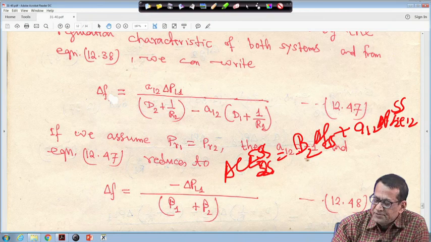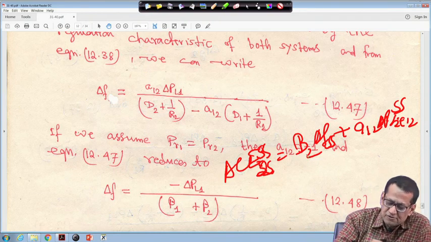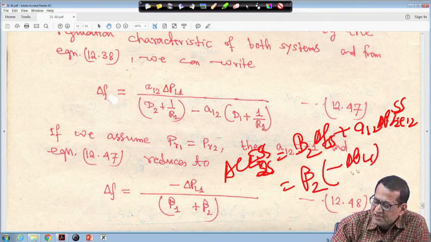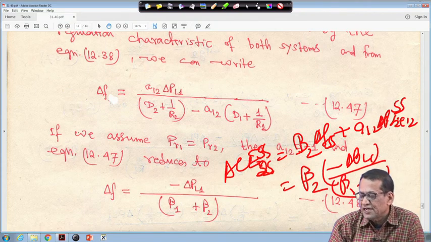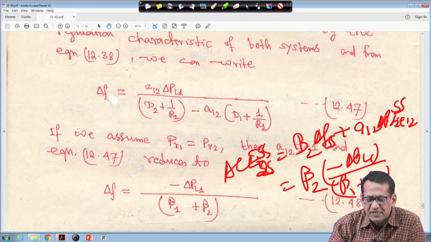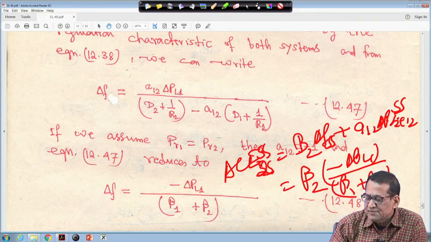So, this B2 is equal to beta 2, and delta F SS is minus delta PL1 divided by beta 1 plus beta 2, right, and delta P tie 12 SS also we have seen before.